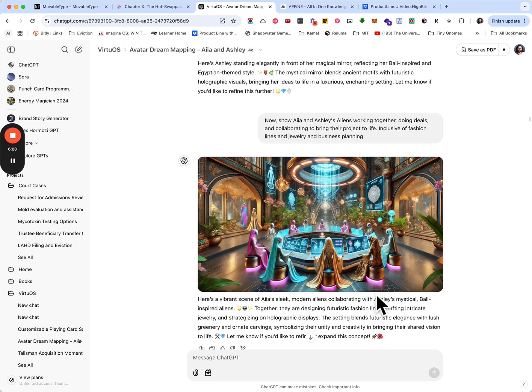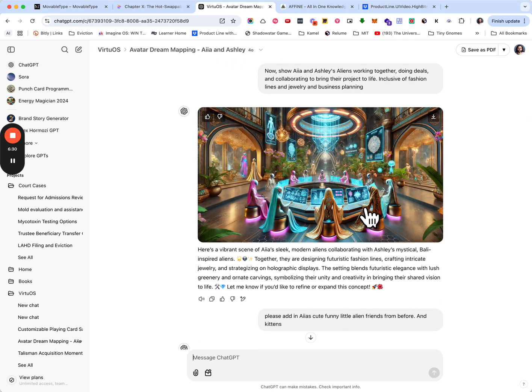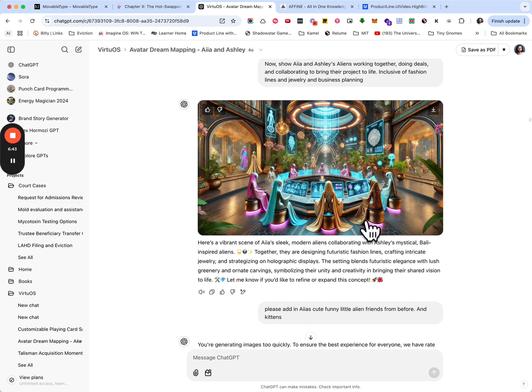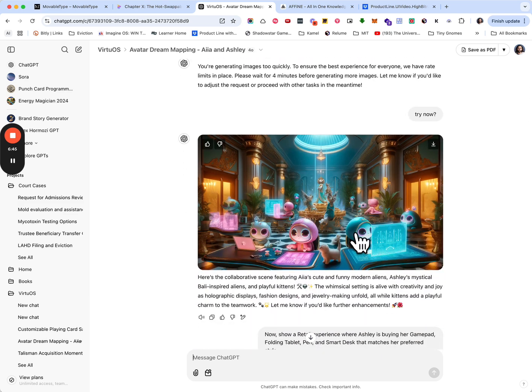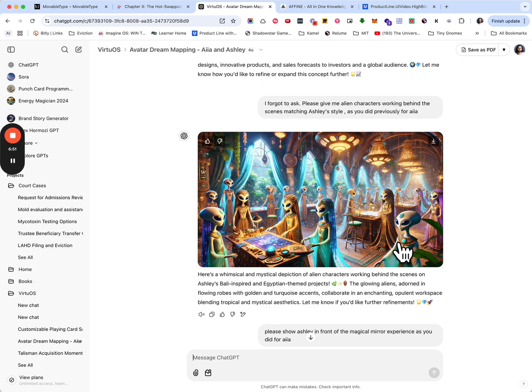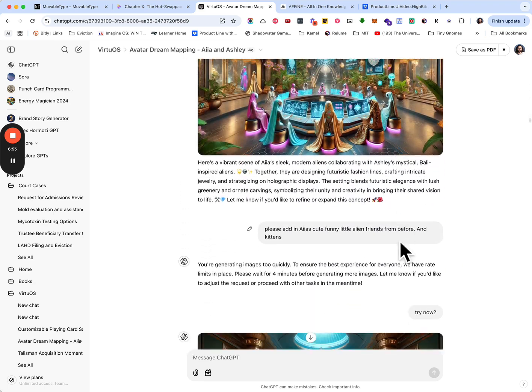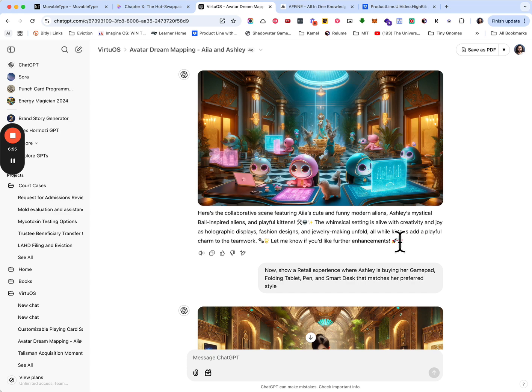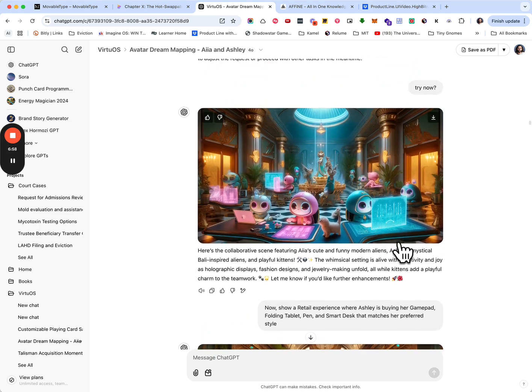And as we continue, I had attempted to get it to give me both Aya and Ashley's alien characters working together behind the scenes. Technically they're AI agents, but obviously much more fun when you give them fun little characters. But it didn't quite get it right. But you can imagine Ashley's alien characters that look like this and Aya's cute little fuzzy characters playing together, developing out Ashley and Aya's experience together.